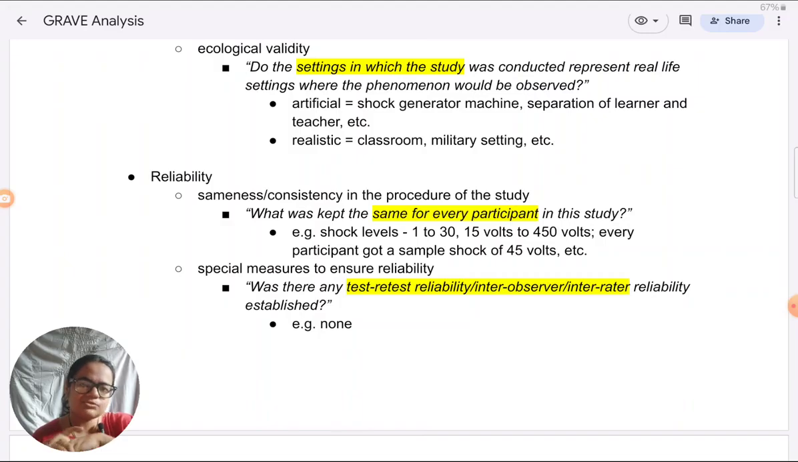The first step is to understand that when they're asking you about application to everyday life, they are not asking you about ecological validity and they are not asking you about the theoretical understanding that you've gained from the study. They are asking you about the practical relevance of the findings. This is key. And what do we mean by practical relevance of the findings? You need to ask yourself, where can the findings of this study be applied in practice?